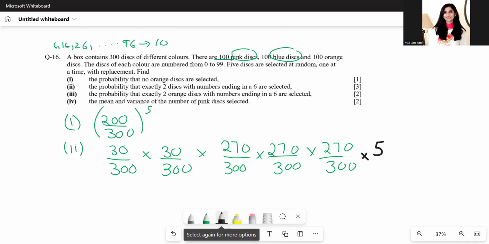So times 5C2 is a must, and this gives us 30 over 300 whole squared, 270 over 300 whole cubed, into 5C2. That would be 0.0729.